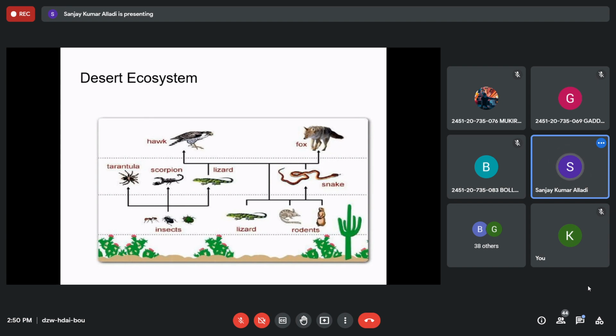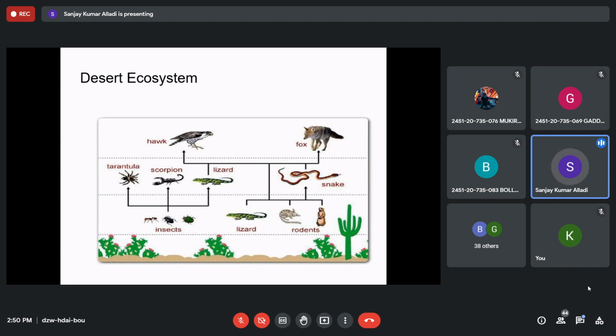And then the primary producers are that, and then primary consumers are herbivores, like rats and other insects which feed on the plants. And then secondary consumers will also be there: fox, jackal, snake, lizard, scorpion, right? And the other insects, right, which are adapted to grow in that condition. And even the top carnivores like hawks will also be there.